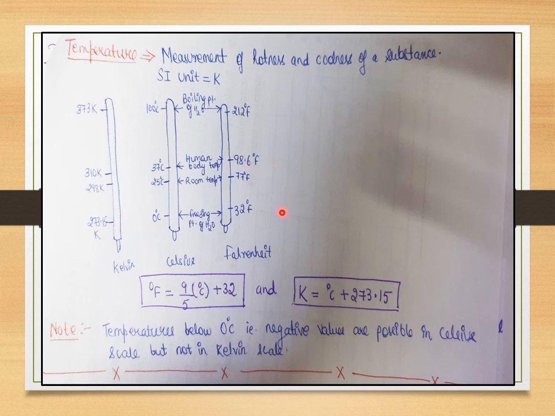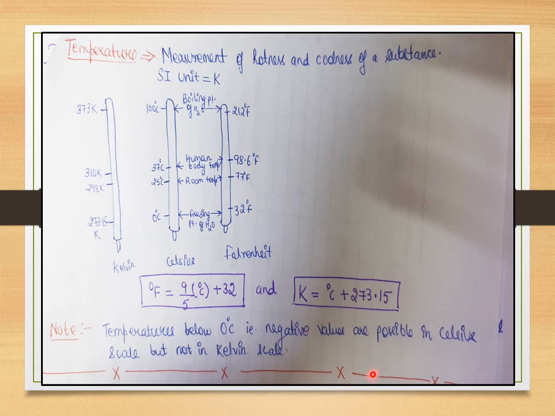Right, so these are the two formulas you can use to convert degree Celsius to degree Fahrenheit or vice versa, or convert degree Celsius to Kelvin or Kelvin to degree Celsius. These are the basic formulas you should remember to convert any temperature given in any scale to any other scale.